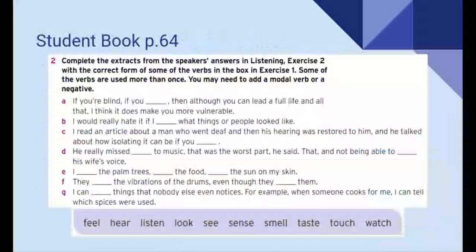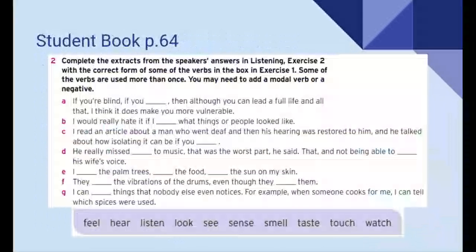Great job. Now let's go ahead and practice. Let's go to student book page 64. Here we're going to complete the sentences with the verbs that I have here in the purple box. You might need to use a modal verb. Okay? For example, if you are blind, then although you can lead a full life and all that, I think it does make you more vulnerable.